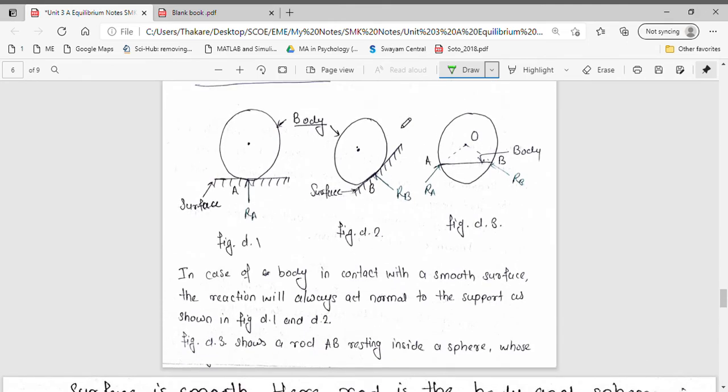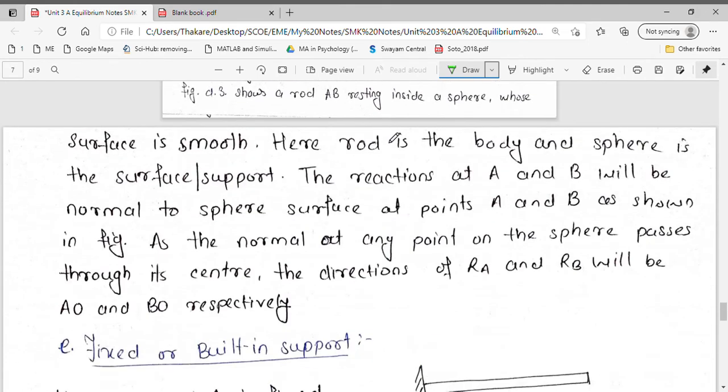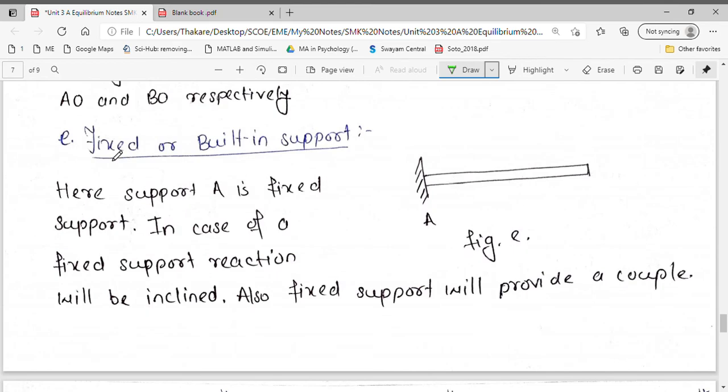Smooth surface, wherever there is a surface, the reaction will be generated there. And a fixed support resists all the forces and moments developed on the support. So there is one horizontal reaction developed, there will be one vertical reaction developed, and there will be one moment generated on a fixed support.